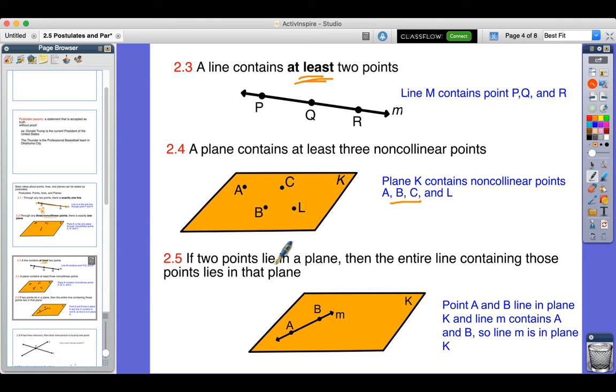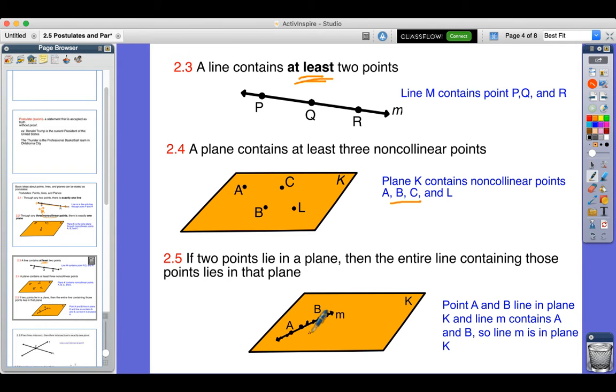And this last statement down here: if 2 points lie in a plane, so for example here we've got plane K and points A and B, then the line that connects those two, and every single point on that line, is also in the plane. So if I make new points, let me change the colors, go black, a point there, point there, point there, all collinear with that line.